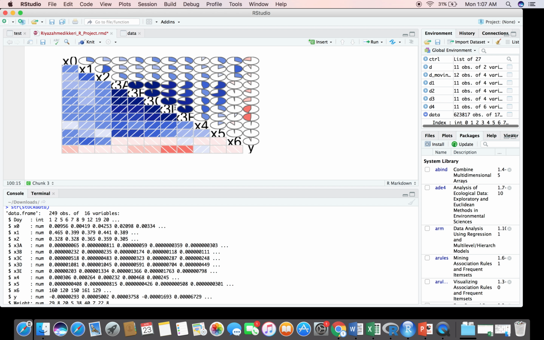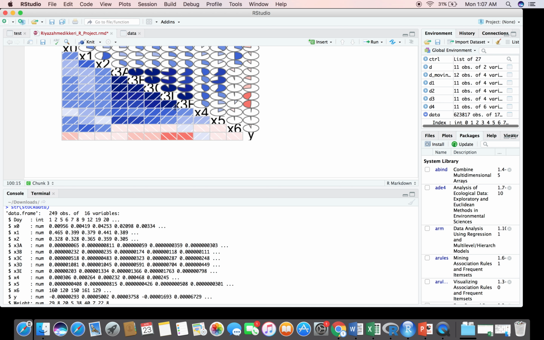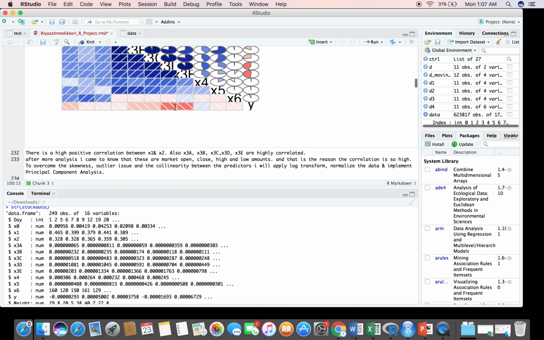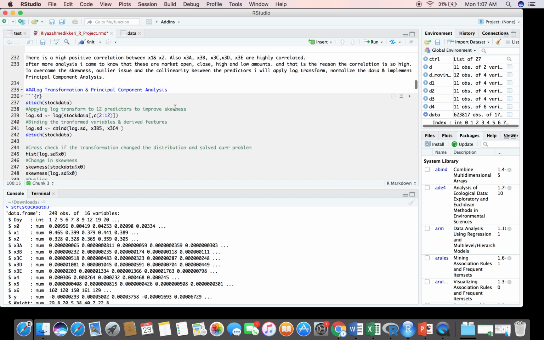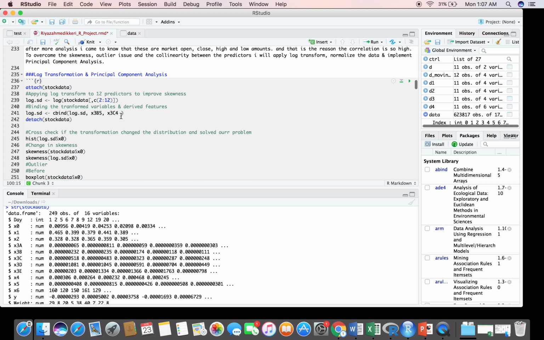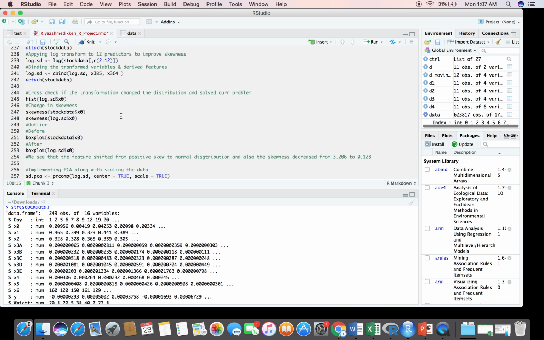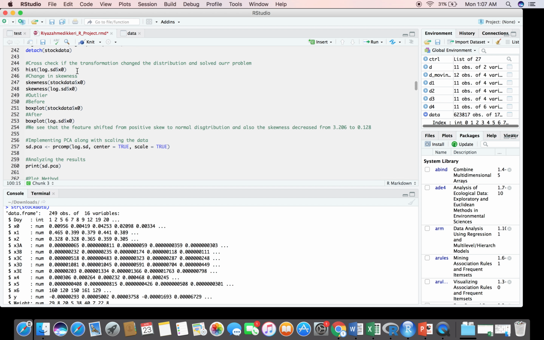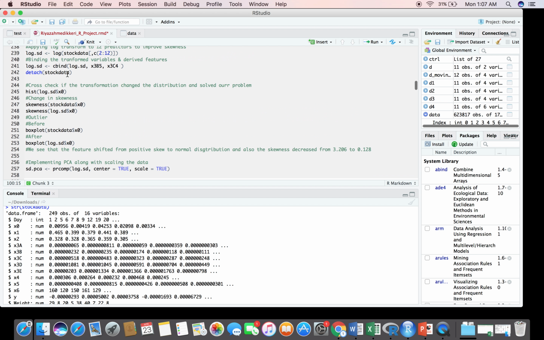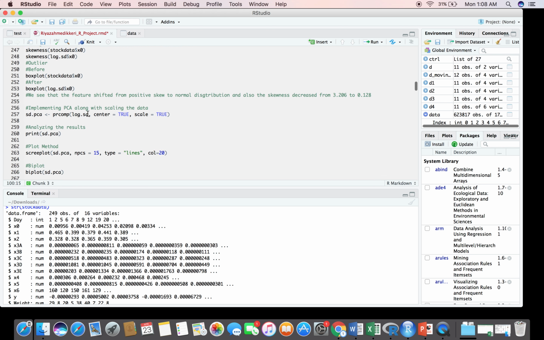So to overcome this collinearity problem, I'm going to apply principal component analysis. And to overcome the outliers and the positive skewing problem, I'm going to do a log transform, as you can see here. Doing the log transform basically converts the positive skewing to normal distribution, which also removes the outliers. Not exactly removes it, treats it. I'll show you a histogram before applying the log and after applying the log. So I've implemented the PCA using the prcomp function, and I've scaled my feature values here itself.